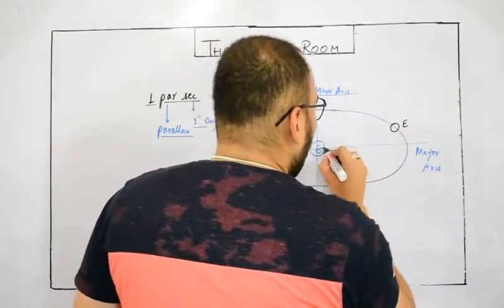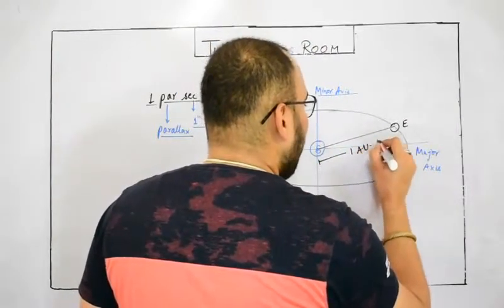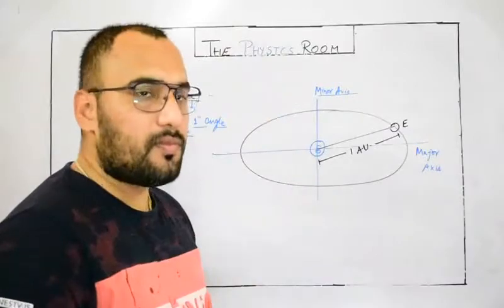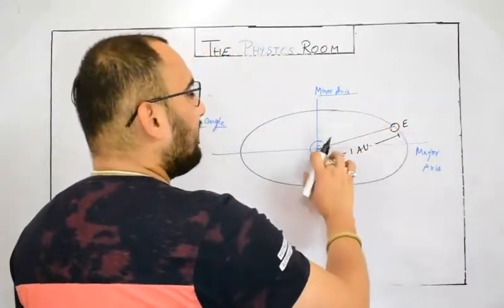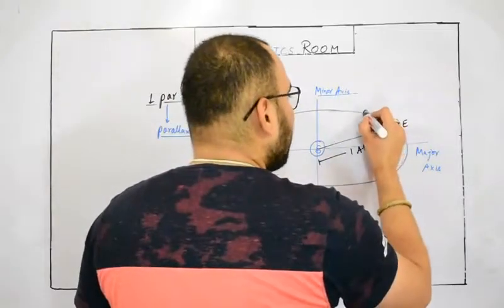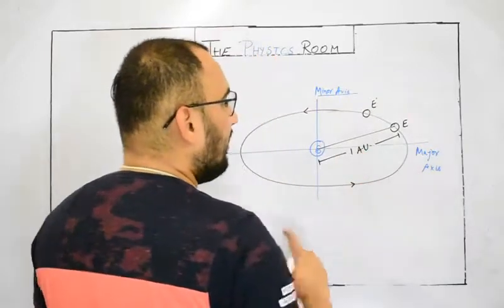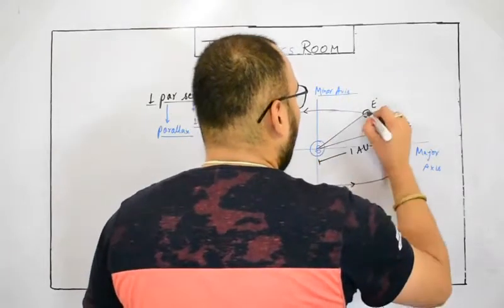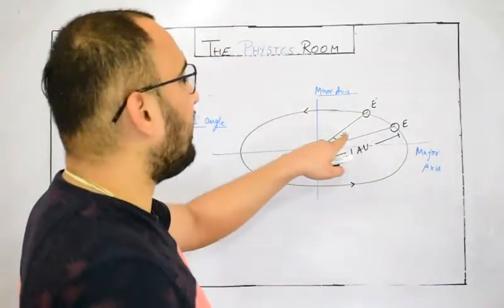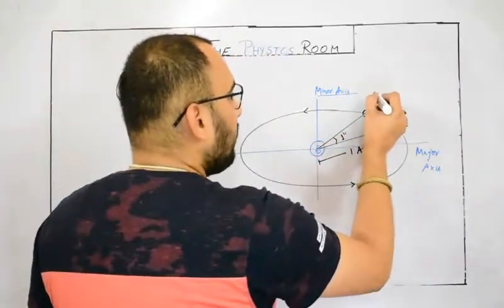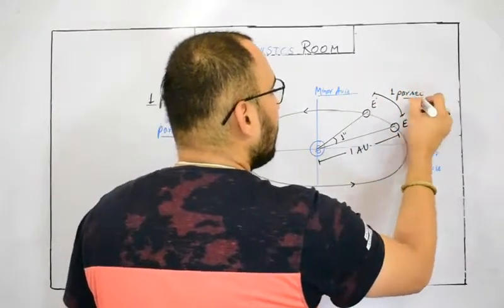The average distance between the Earth and the Sun is said to be 1 AU. We have defined it already. So 1 AU, 1 astronomical unit, is the average distance between the Earth and the Sun. If, while revolving around the Sun, Earth subtends an angle of 1 second, at that time the length of this arc is called 1 parsec.